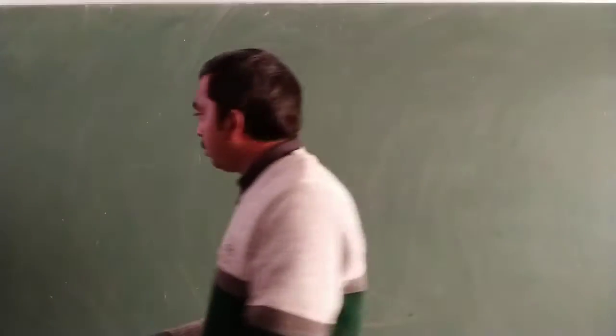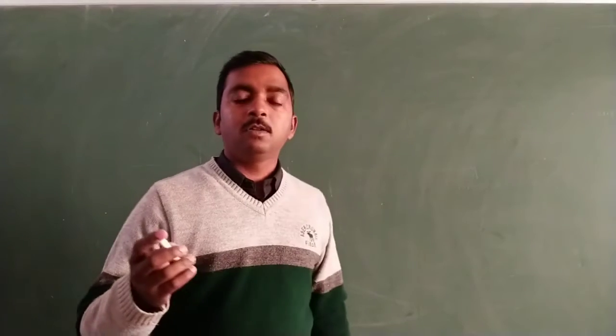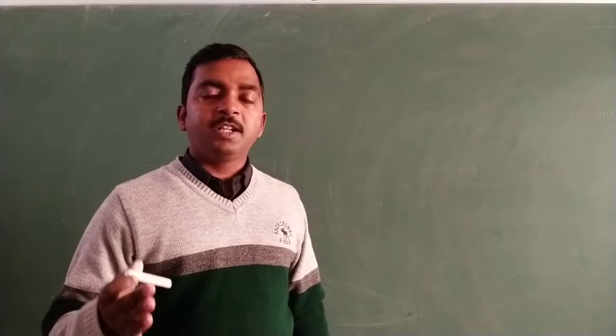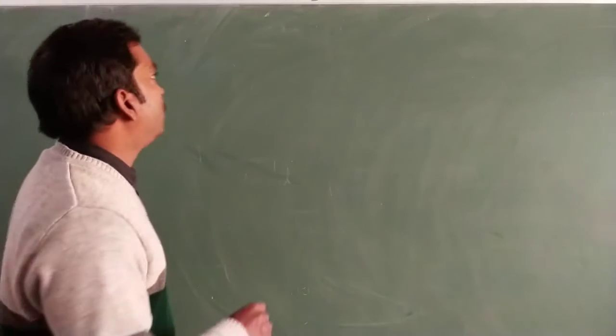So our topic is how this leakage or trauma due to injury in our body is blocked, covered or checked by the mechanism we will discuss in this video.